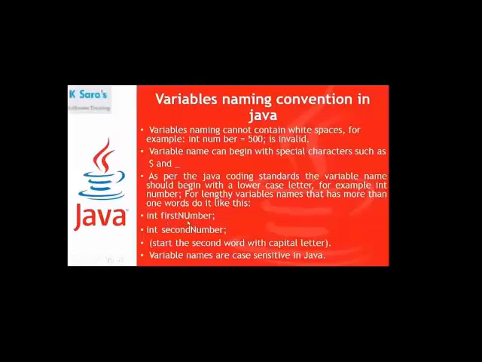In the second word, the first letter you need to write in capital letters. Then int secondNumber. See here also, the first word's first letter is small, and the second word's first letter is capital. Start the second word with a capital letter. The second word here is number, so the first letter N you should write in capital letters.